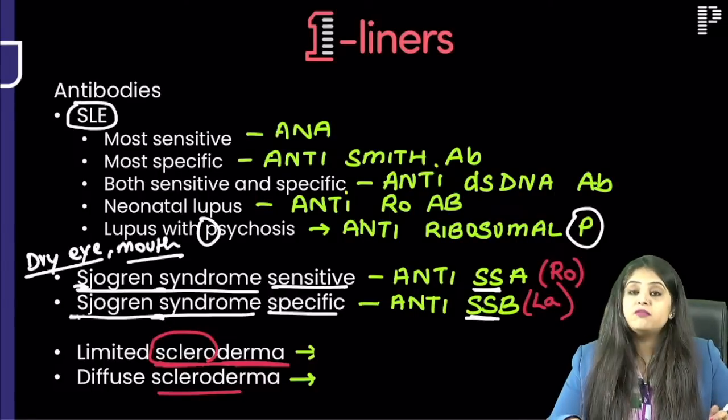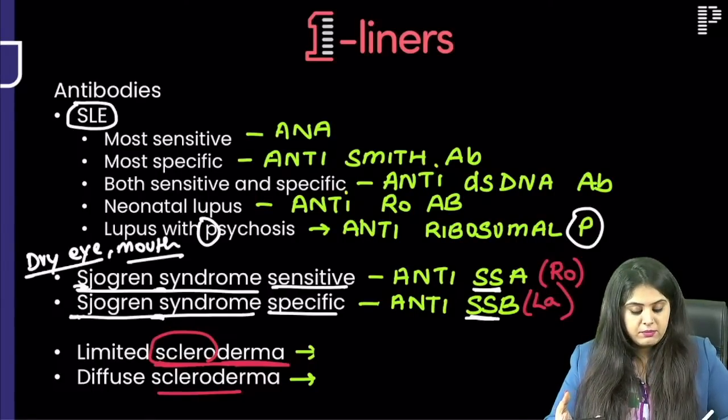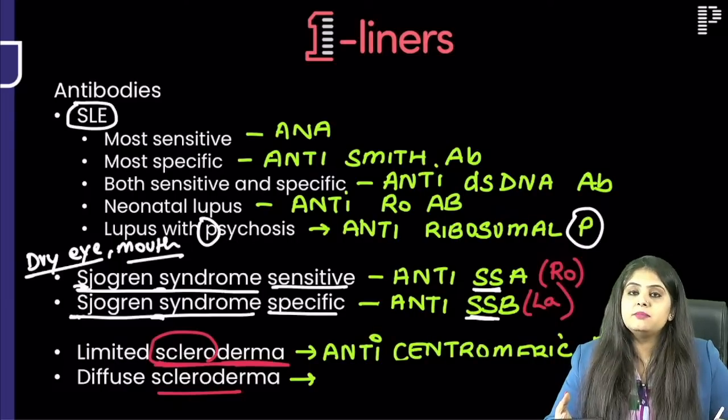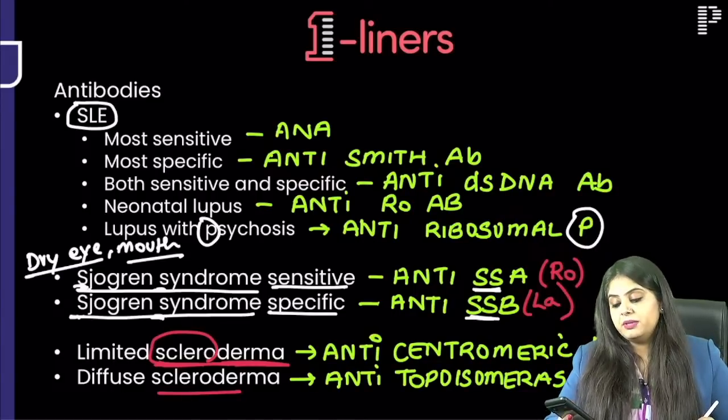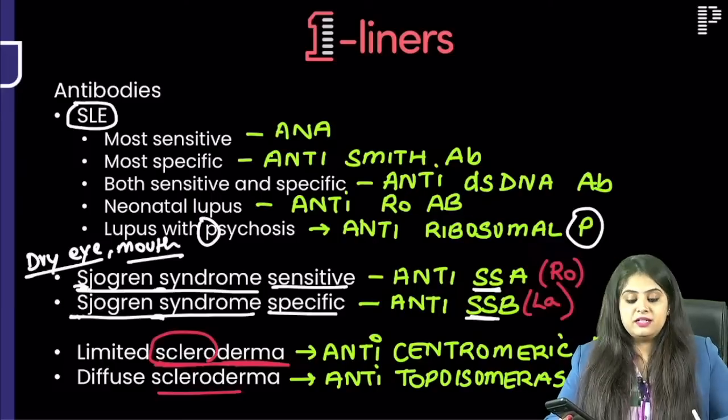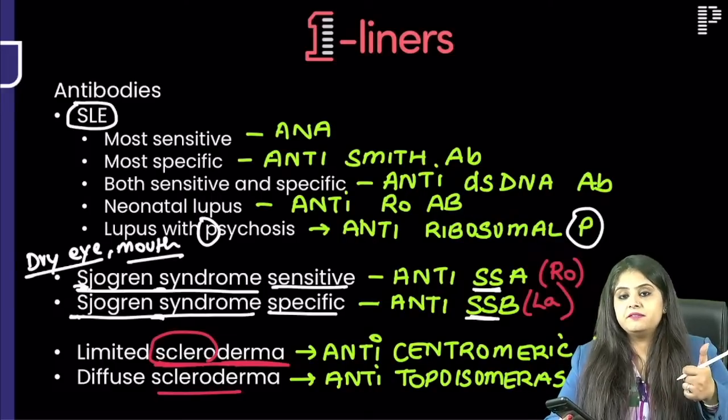Okay. Now, why does this happen? Limited scleroderma is because of anti-centromere antibody, and diffuse scleroderma is because of anti-topoisomerase antibody. Okay. Done. So I think we are done with antibodies in one place. We are good to go.